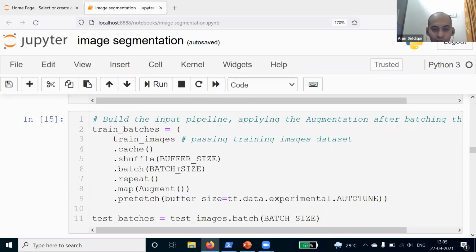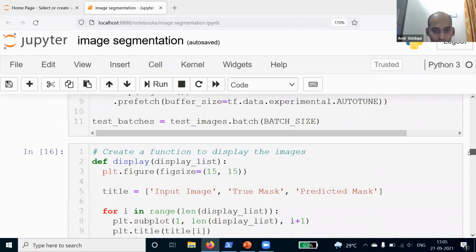Batch size we have already defined above, so in this parameter batch, we are just passing that batch number here. These are some of the parameters that we are defining to create a pipeline for the data augmentation. Then we are doing this for the test batch also, and we are getting all the images from the test images and saving it in this object test_batches.